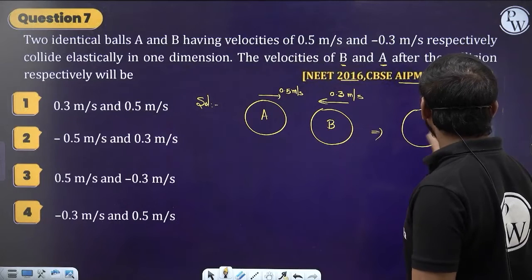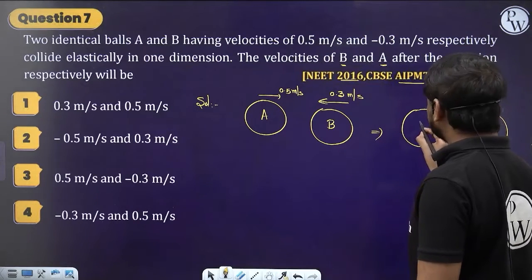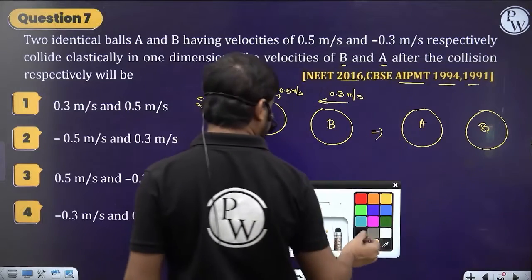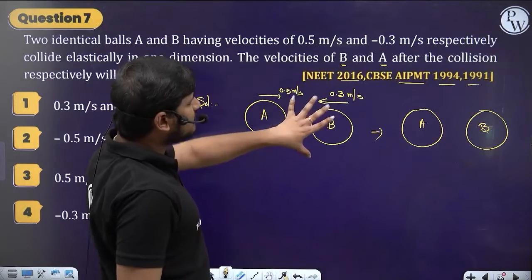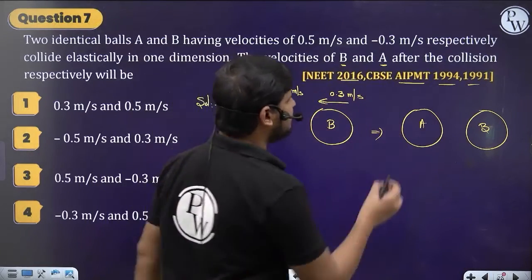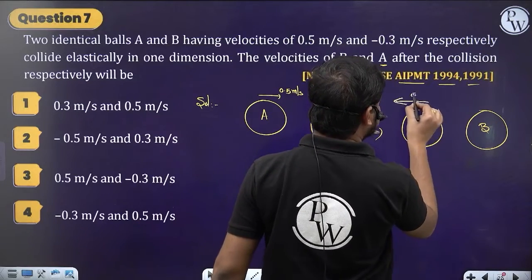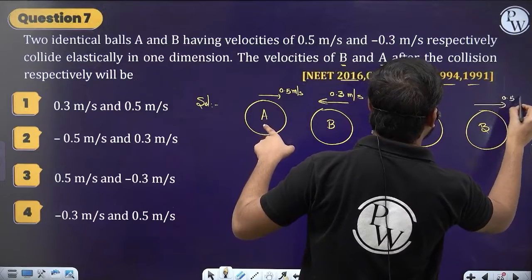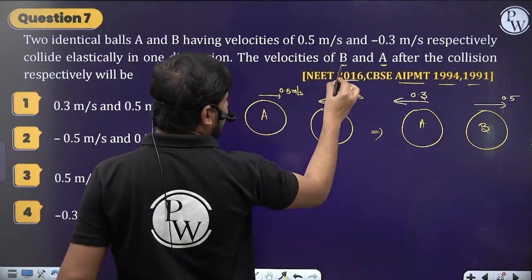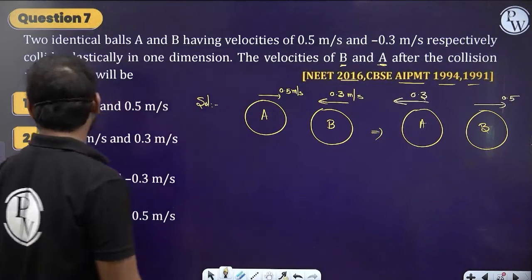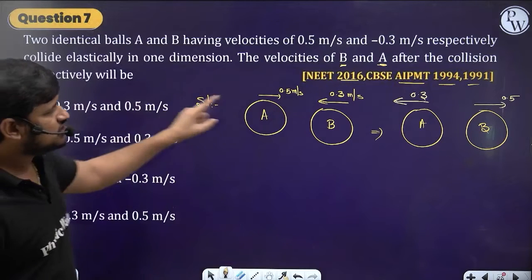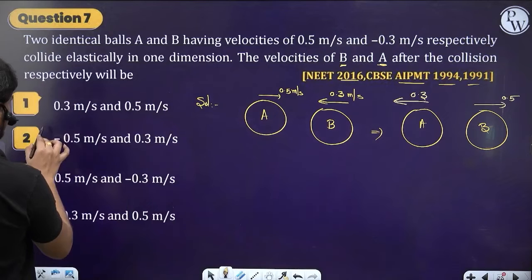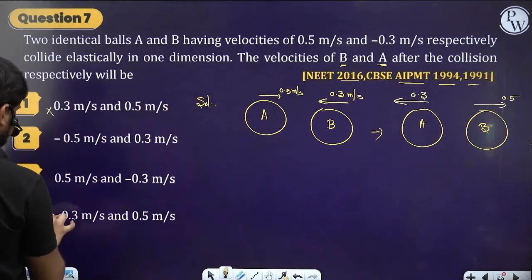So see, this is A, this is B. I can simply say that the body B velocity will be body A velocity. So this moves with a velocity of 0.3 and this moves with a velocity of 0.5. Therefore, B and A respectively, they said. So what is the B velocity? 0.5. So B velocity 0.5 is there in this and in this.